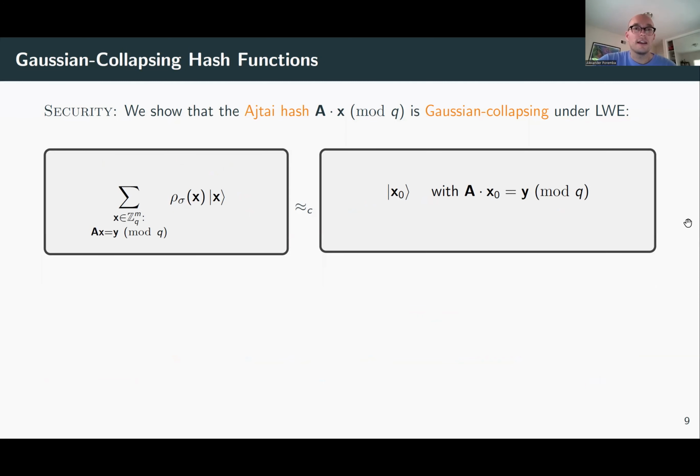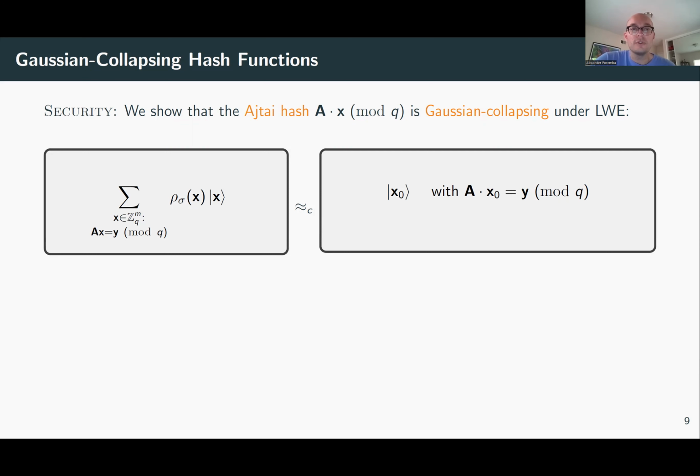Okay, let me finally talk about security. As a kind of basic security ingredient, we're going to use the following property I call Gaussian-Collapsing. Okay, this is a new property that I introduce, and it's essentially a property of the Ajtai hash function. And Gaussian-Collapsing says the following.